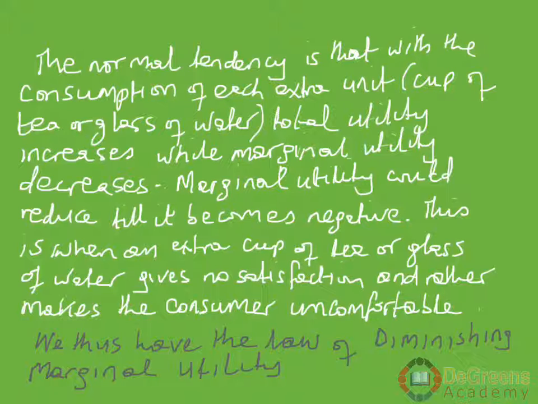Marginal utility could keep decreasing until it becomes negative. At that point where it is becoming negative, an extra cup of tea or glass of water gives no satisfaction and rather makes the consumer uncomfortable. And this is where we have developed the law of diminishing marginal utility. This law looks at the trend we're talking about, that marginal utility starts from a certain level and keeps diminishing.